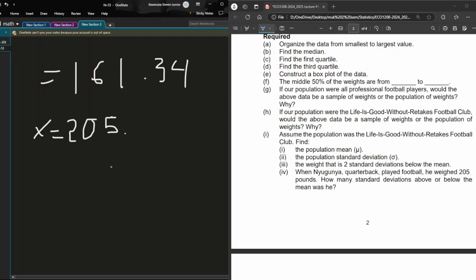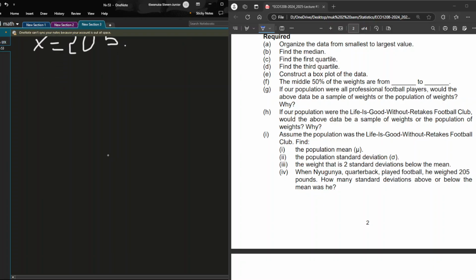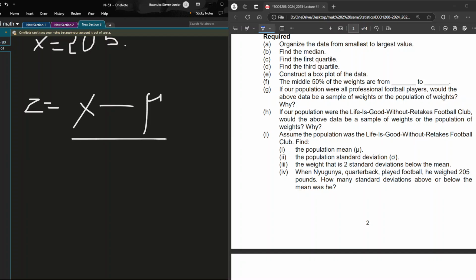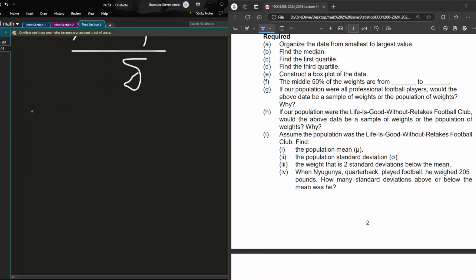So we want to establish how many standard deviations below or above the mean he was. That means we find the z component. It brings us back to A level, where we have z equals x minus mu, out of the standard deviation.